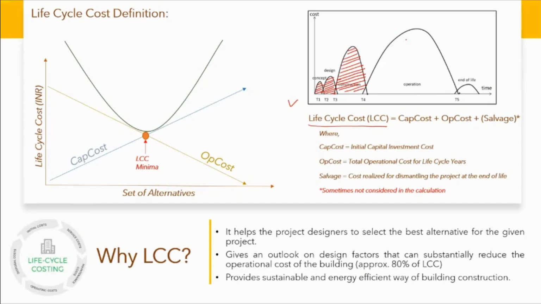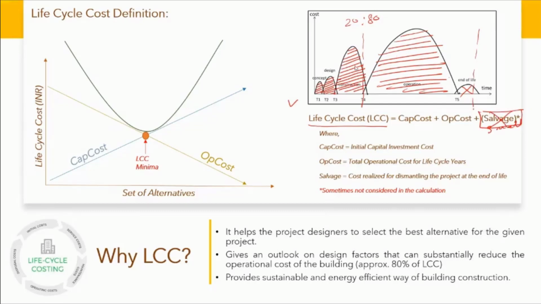Let me elaborate further. The operation takes this much cost. So if I put it in a better way, a 20 to 80 ratio exists between the capital, which is till this point, and the operational, which is here, at the end of life. We'll ignore this part because it is actually a very small part. So see that operational cost is 80% of the entire life cycle of that project. Yet we take our decision only on this 20%, which is not the right idea. Therefore, the equation we really need to work out is this: the total life cycle cost, which is going to be capital cost plus the operational cost.